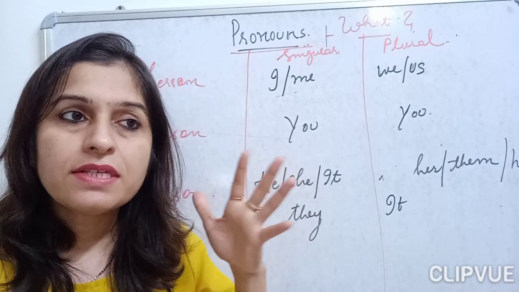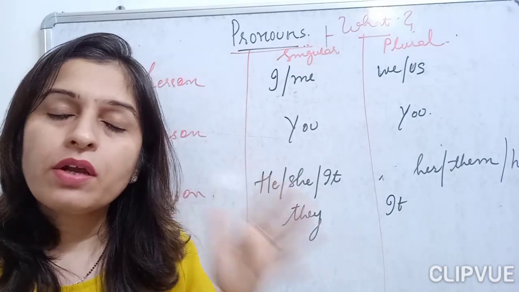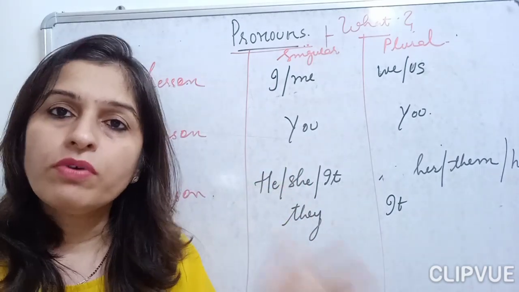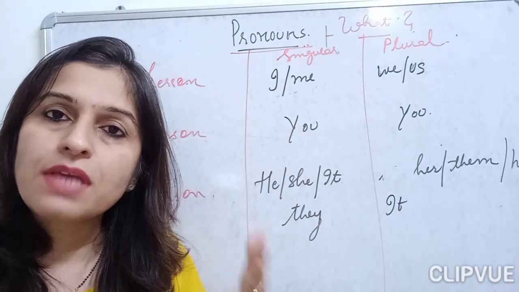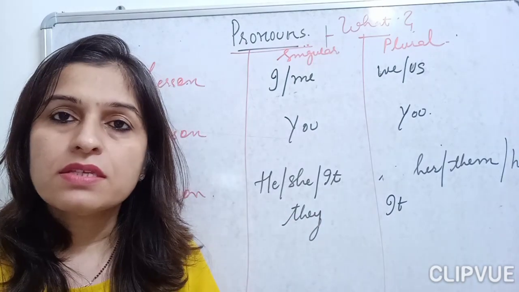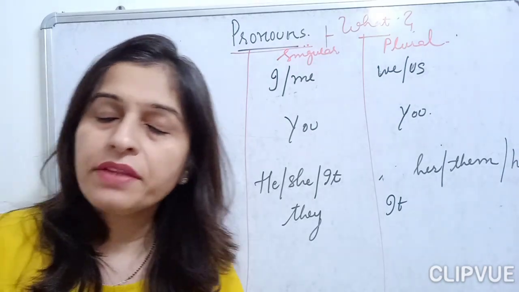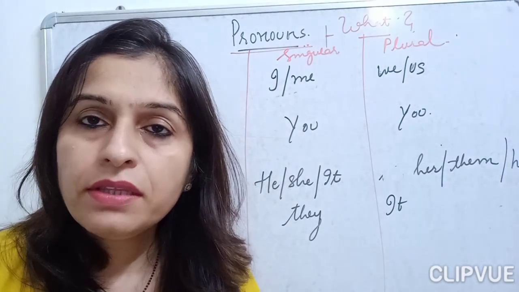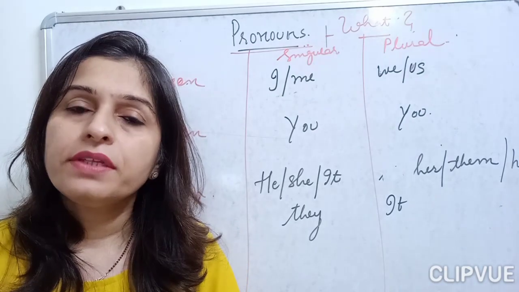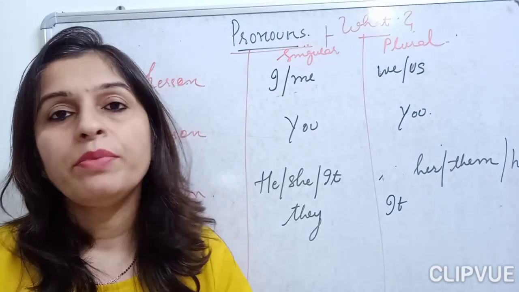The subject should be according to the verb, or the verb should be according to the subject in a sentence. Suppose I am saying, Aditya, okay, Aditya are playing in the garden. Fine. So Aditya here is a single person I am talking about.